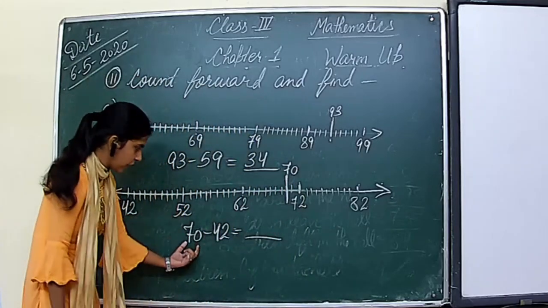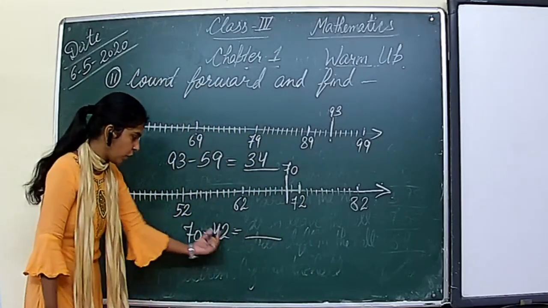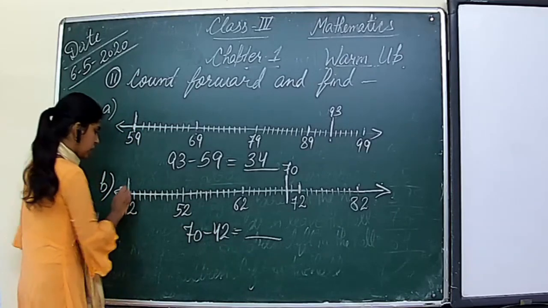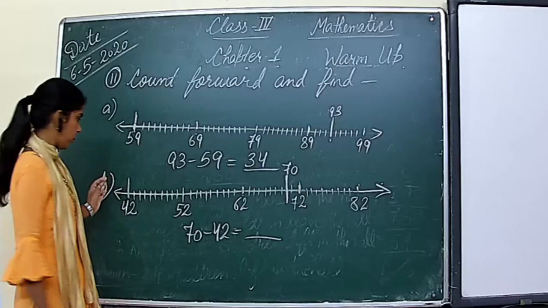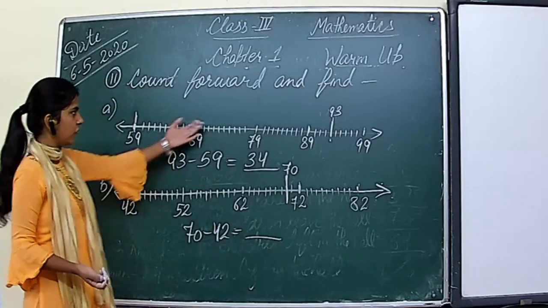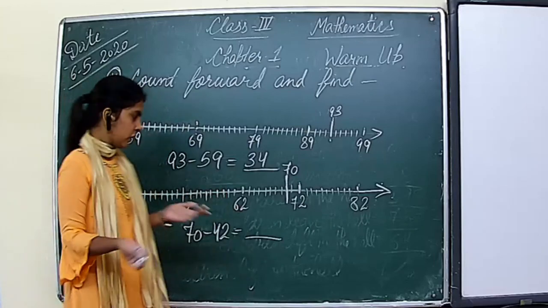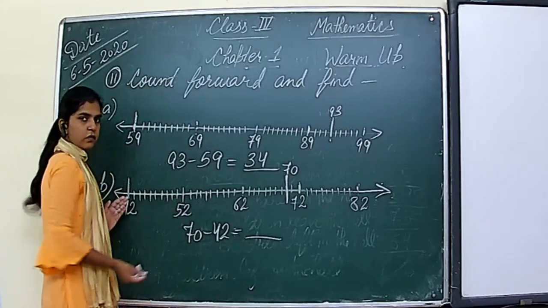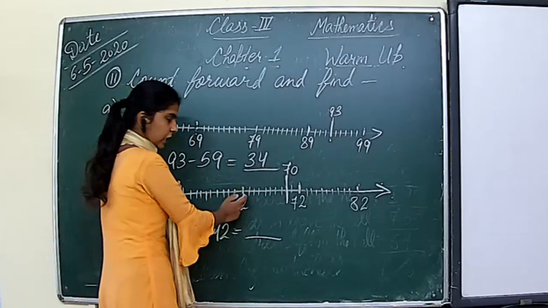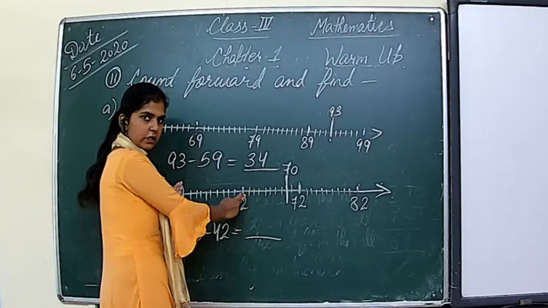Okay. So we find 70 minus 42. Where is 42? There is 42. It means this is 42. Now we need to find what is the difference between these two numbers. So we will solve it like this, right? Between 42 and 52, the difference is 10, then again 10, 10, 10, 20, right?